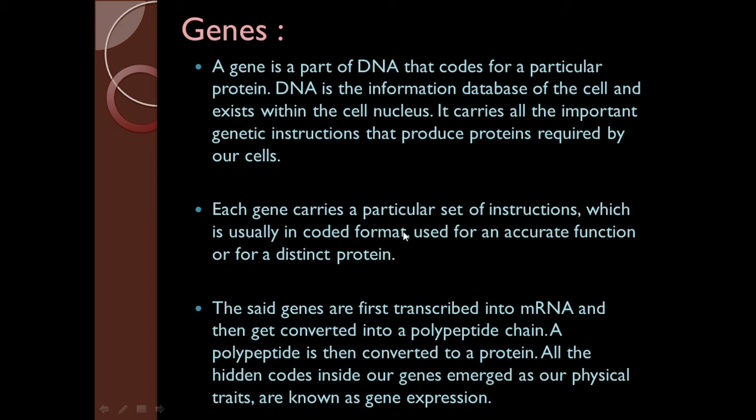We have discussed in previous videos that each gene carries a particular set of instructions, usually in coded format, used for an accurate function or for a distinct protein. The genes are first transcribed into mRNA and then converted into a polypeptide chain. A polypeptide is then converted to a protein. All the hidden codes inside our genes emerge as our physical traits, and this is known as gene expression.